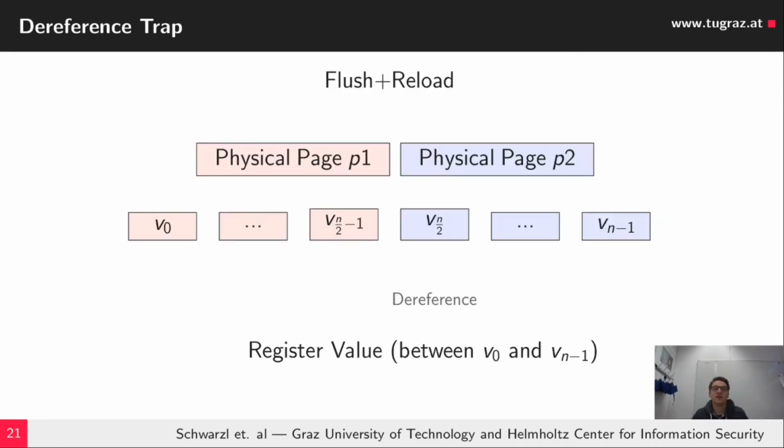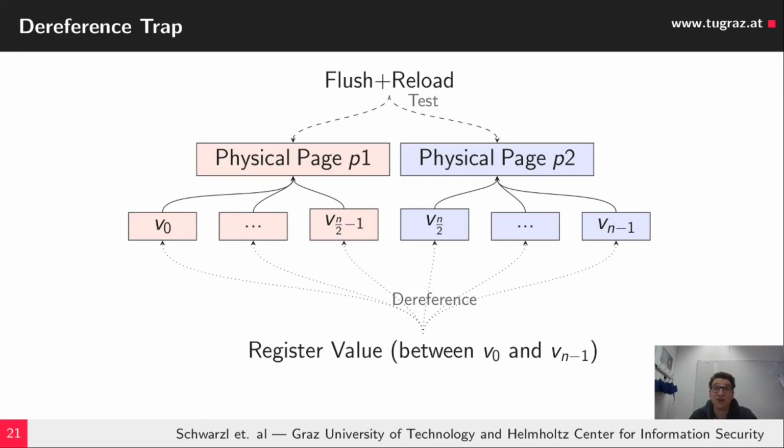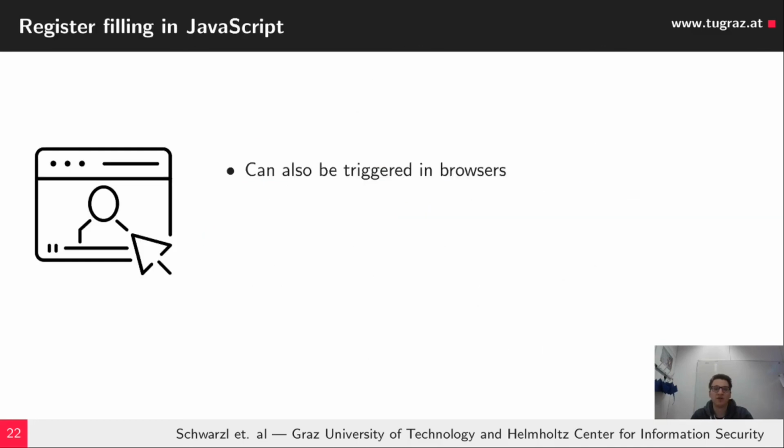And this looks illustrated as follows. So we have this speculative dereference of a register value, and this lies between one of those n mappings. And afterwards, all these mappings map either to page 1 or page 2. We perform Flush+Reload and see in which of those 2 halves a cache hit occurs by probing a single address. And this can be repeated and allows us to leak up to cache line granularity.